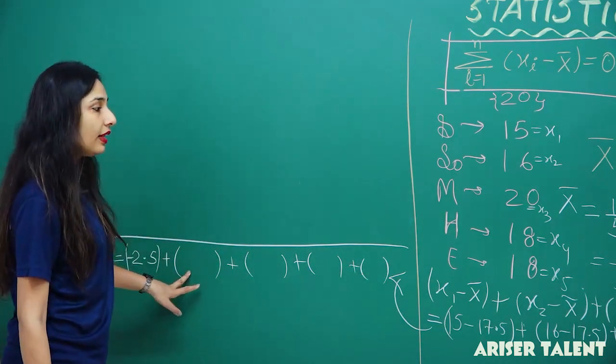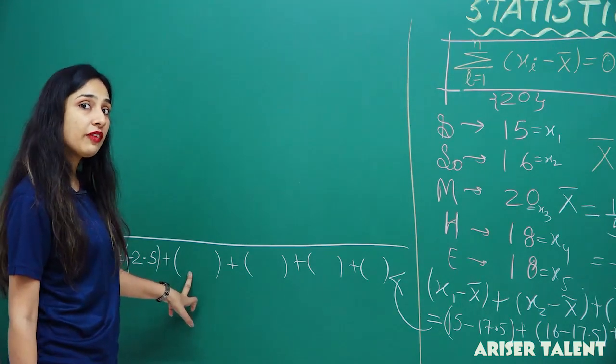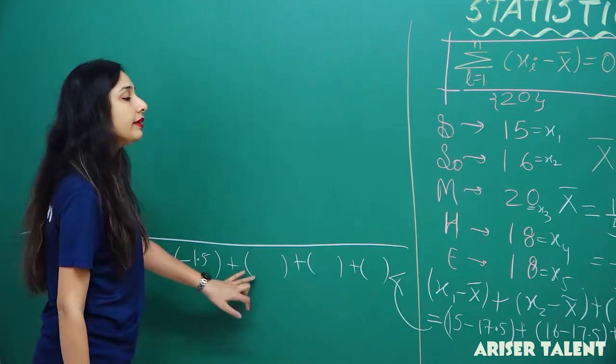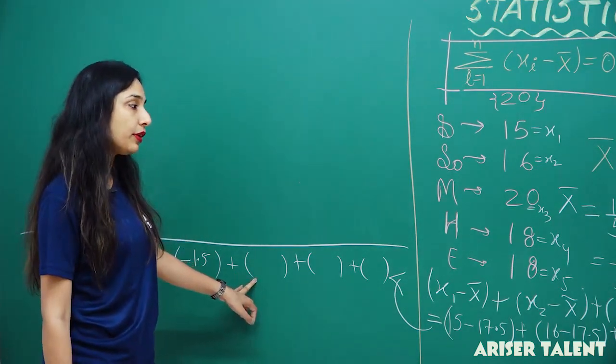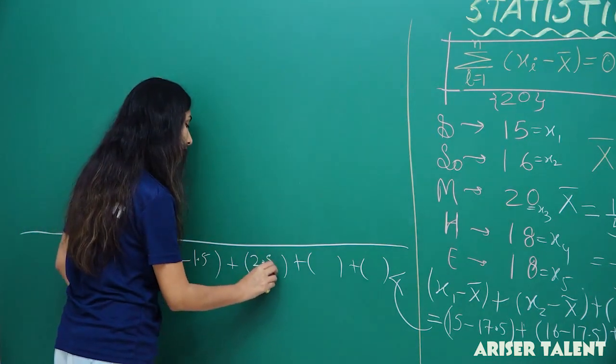The second value is 16 minus 17.5. Now 16 minus 17.5 is minus 1.5, right students? Now the third value is 20 minus 17.5. Now 2.5 it is.